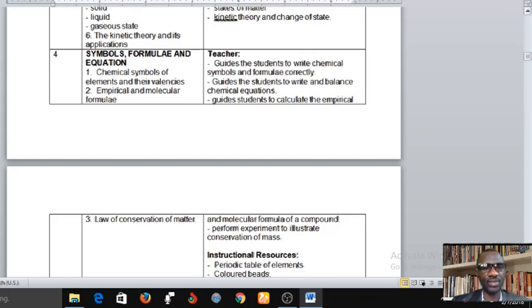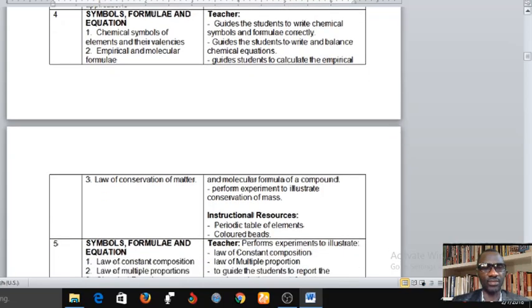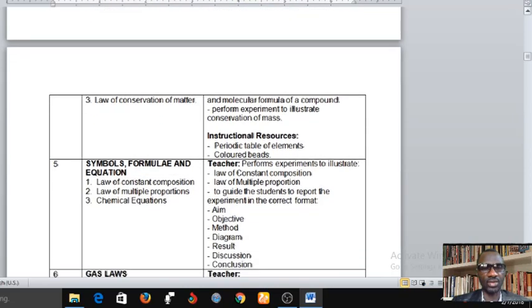Here you have chemical symbols of elements and their valences, and then the empirical and molecular formula. The teacher is going to guide the student to write chemical symbols and formula correctly. Guide the student to write and balance chemical equations. Also guide the student to calculate the empirical and molecular formula of compound. Perform experiment to illustrate conservation of mass. So these are the things you will do in week 4 in your second term SS1.